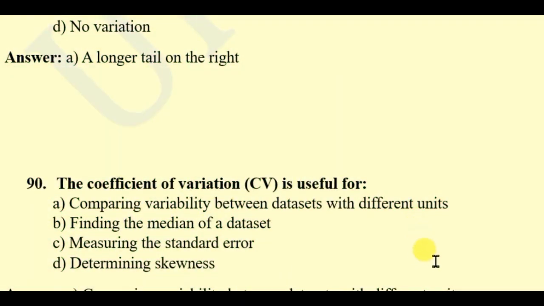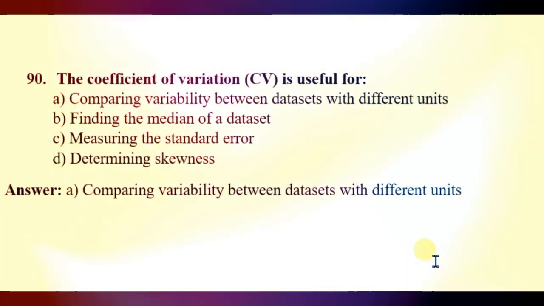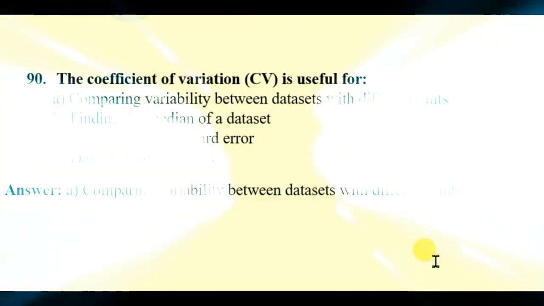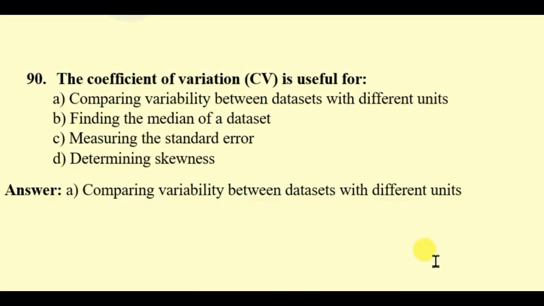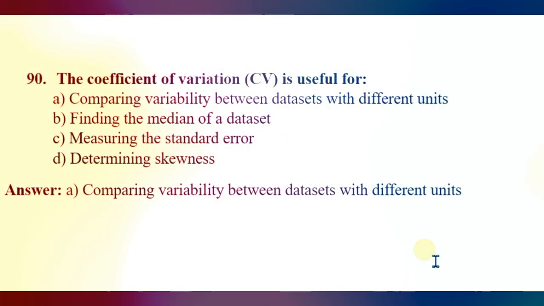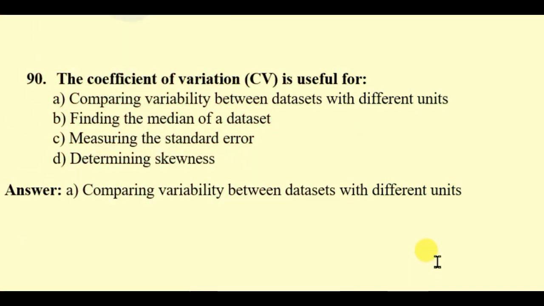Question 90. The coefficient of variation (CV) is useful for: comparing variability between datasets with different units, finding the median of a dataset, measuring the standard errors, determining skewness. So the right answer will be comparing variability between datasets with different units.